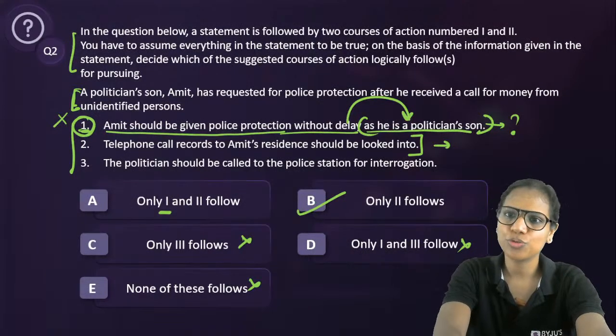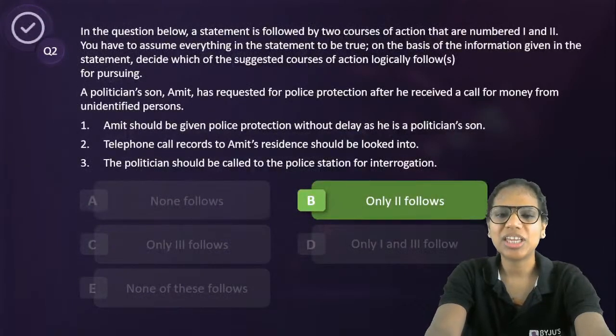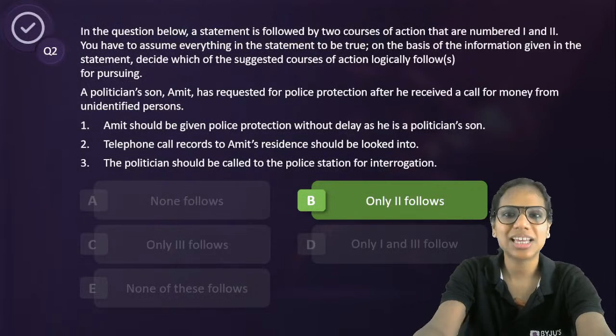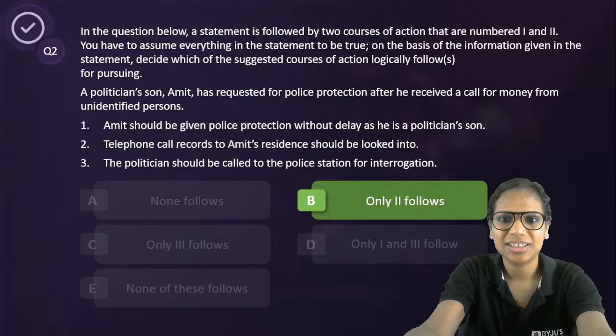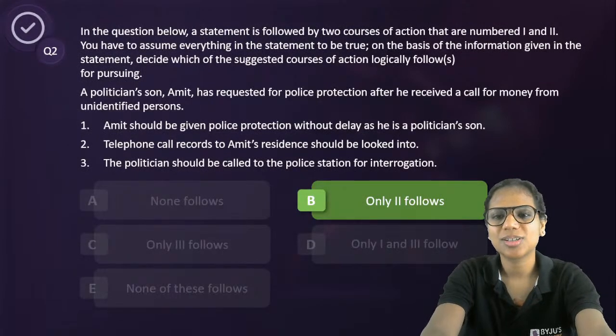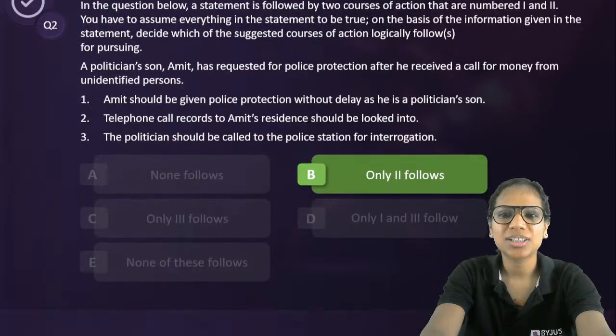Good. Quite a few of you said B this time. Okay. Also, 3 is very irrelevant. The politician should be called to the police station for interrogation. It's the son who has received the threats, no? So the son should be interrogated in the sense that the son should be asked more details about the call, right? The politician does not make sense. So only 2. Hope this is clear to you.